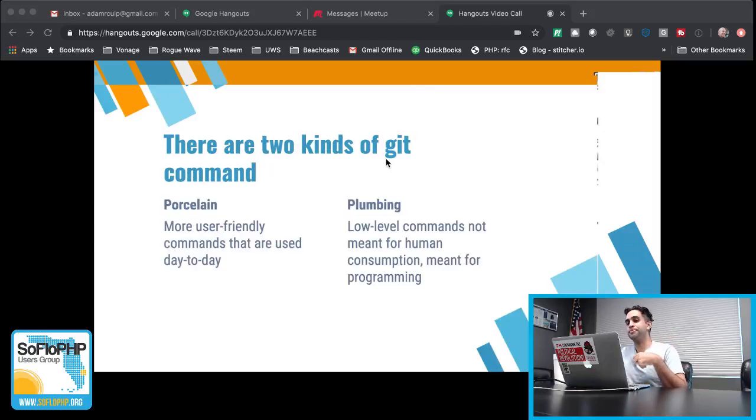For a little bit of history, Git was initially a toolkit for a versioning system instead of the versioning system itself. Because of that, there are two kinds of commands in Git. There's the porcelain commands that are for day-to-day use. Can anybody tell me any porcelain commands that they've probably used already? Right, exactly. Everything that you use day-to-day, those are porcelain commands. They're meant to be used by people. But then there's also plumbing commands, and these are commands that do low-level work, and they're meant to be called from scripts or piped together, and that's the kind of command that we're going to be using today.